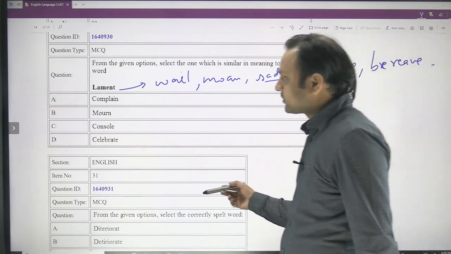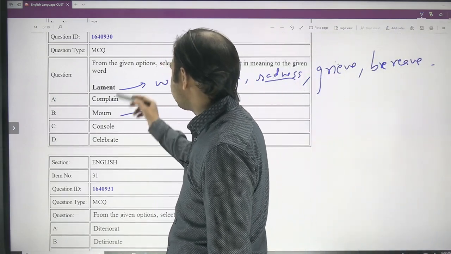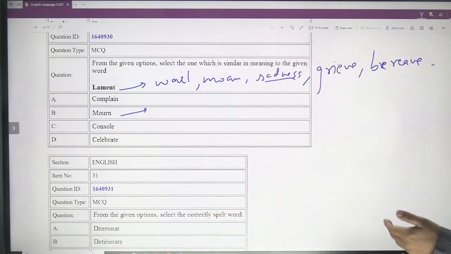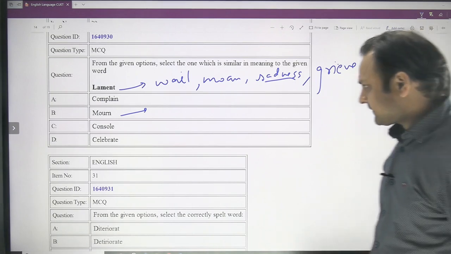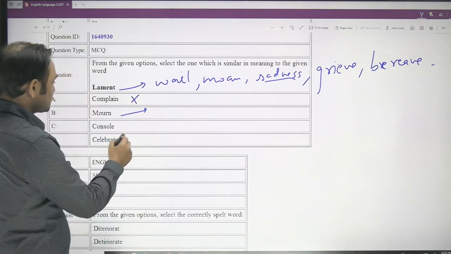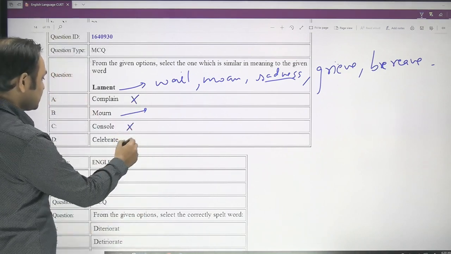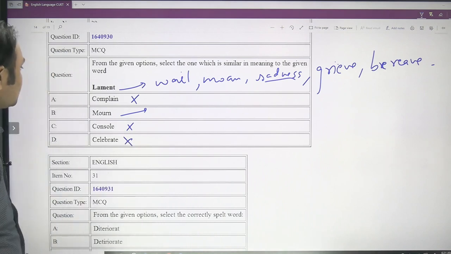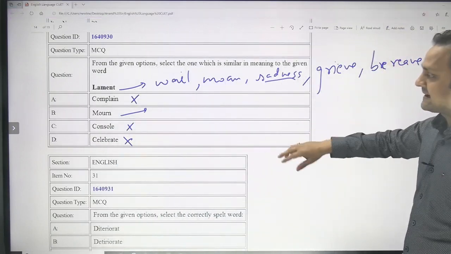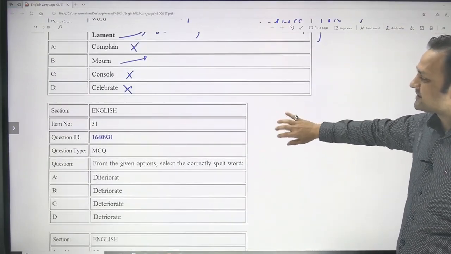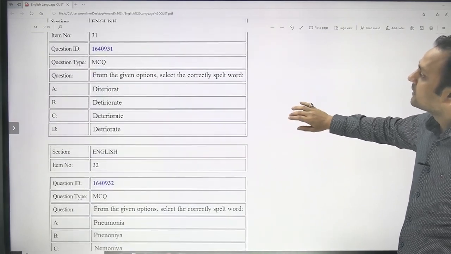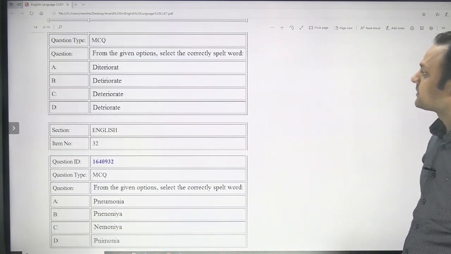And out of the given alternatives, this one is the synonym of lament. When you mourn, you are expressing your sorrow, your grief. So this is the similar one. Complain has nothing to do with lamentation. Console is to give solace to someone, and celebrate is to be joyous and celebrate something. So mourn is obviously the synonym of lament. If you attend these classes, these words are nothing. You can cover these words and a lot more, because we are dealing with vocabulary in detail. So you will learn a lot of such words.